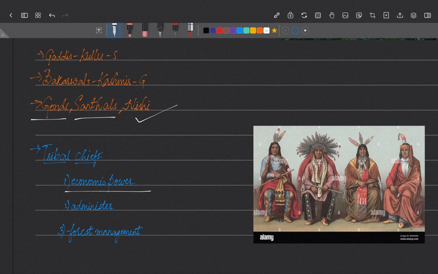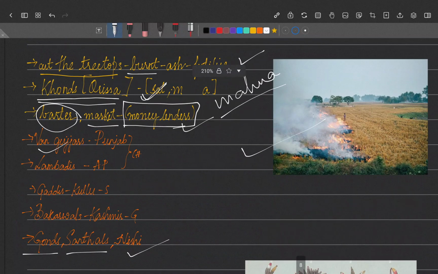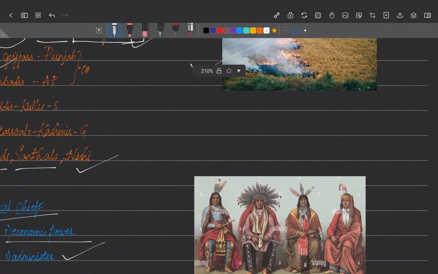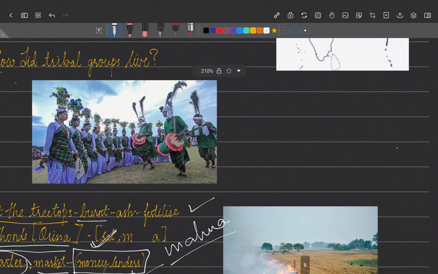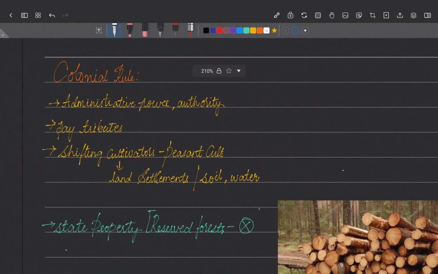And then the administration: he used to administer the tribals, and he had a good amount of authority, right? And also he used to do the land management and forest management, deciding who should get what resources and how they had to be distributed. So these were under the control of the tribal chiefs. Okay. So this was the main lifestyle of the tribals, and how the administration was carried out in that particular area. So what happened when the Britishers came to India and disturbed the life of the tribals?